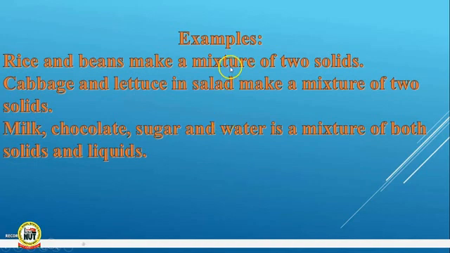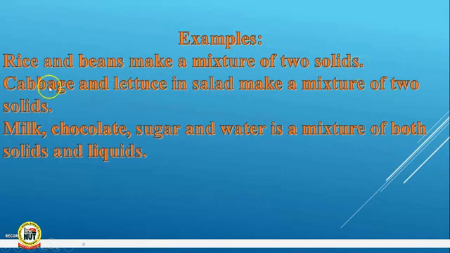Now, examples of mixture. We have rice and beans. Most of us ate rice and beans today. Rice and beans make a mixture of two solids. Rice is a solid, and beans is also a solid. So when rice and beans are mixed together, they give us a mixture of two solids. Is that okay? Good.